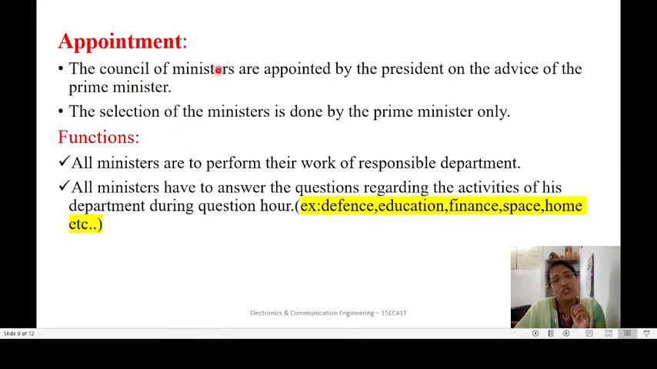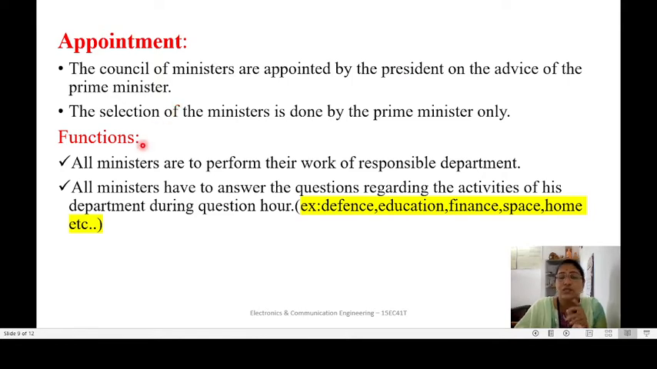Okay, how are the Council of Ministers appointed? The Council of Ministers are appointed by the President on the advice of the Prime Minister. You can make a note here. The President will appoint the Council of Ministers, but by taking the advice from the Prime Minister. The selection of ministers is done by the Prime Minister only. So this is also very important. The Prime Minister alone selects the Council of Ministers. On the advice of the Prime Minister, on the wish of the Prime Minister, the President will appoint the Council of Ministers.